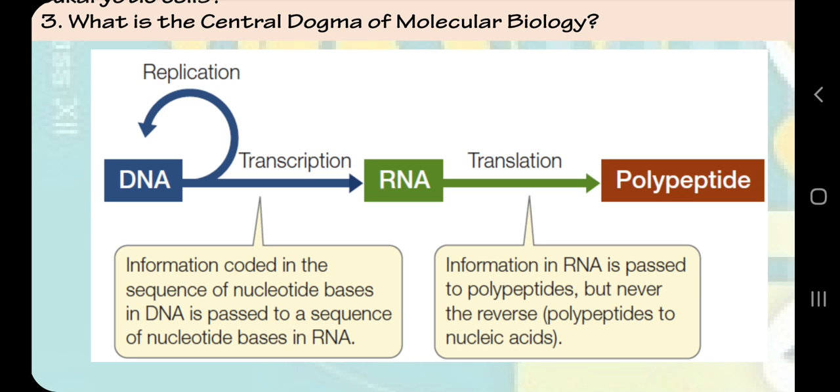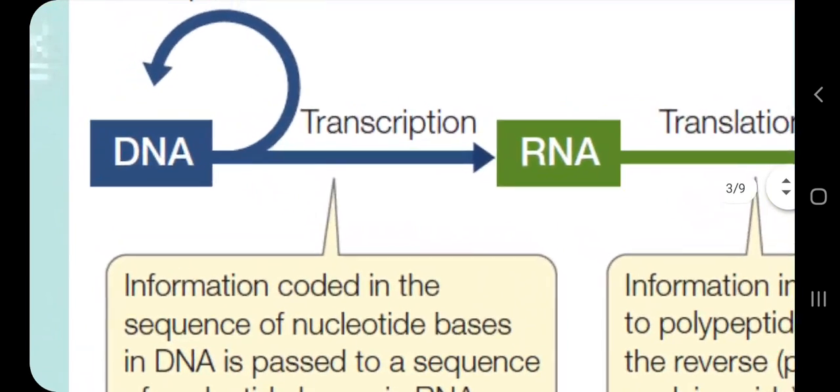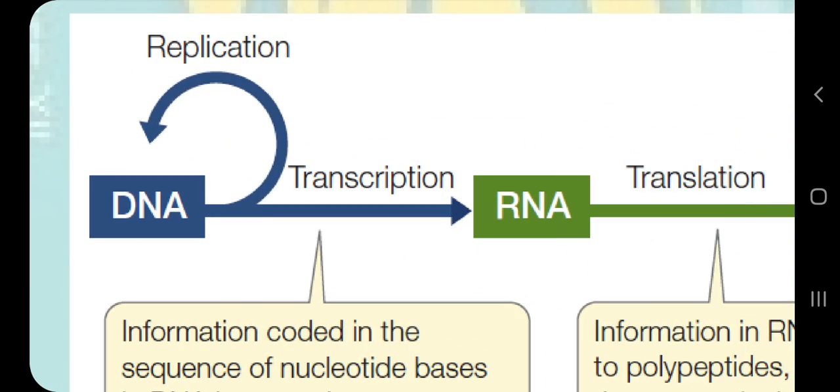So this is how DNA is able to control all the activities of the cell by the process of transcription, which is making RNA molecule from DNA, and the process of translation, which is making polypeptide molecule or protein molecule from RNA. So this is the central dogma of molecular biology, and we will follow this central dogma for the rest of our upcoming videos, because by following these themes we are going in depth of every mechanism. So in this video we are only going to discuss the process of transcription in depth.